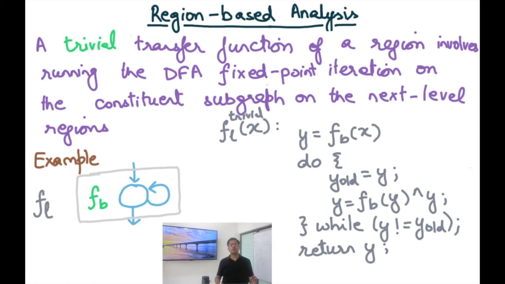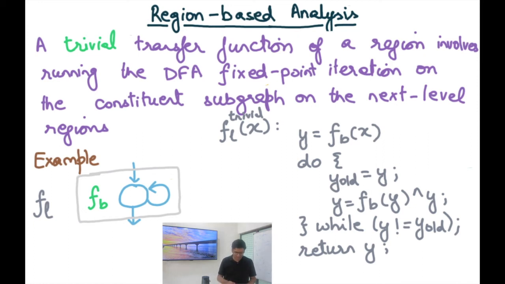Now, trying to define transfer functions for any arbitrary subgraph, for example, a loop, seems rather tricky, and you need these transfer functions in advance before you even start doing the data flow analysis, because if you're doing the data flow analysis at the top level, you need to have the transfer functions of the regions at the next level, and so on.